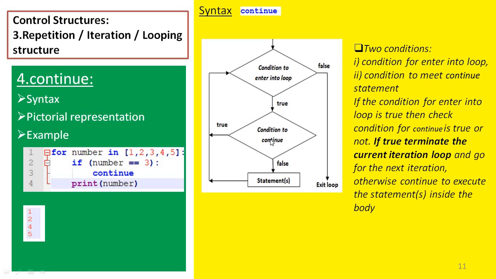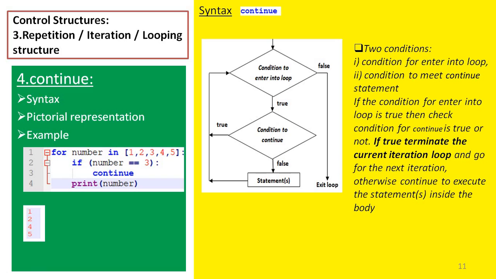If the condition is true, then we call the continue statement. Once the continue statement is called, we terminate the execution of that current iteration, then we call the next iteration. Once the outer condition is false, we come out of the loop.